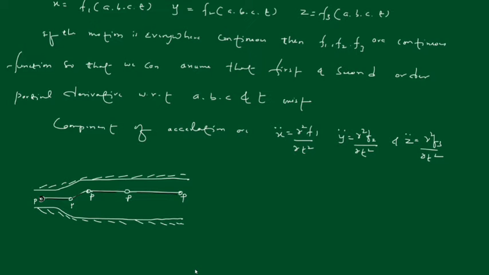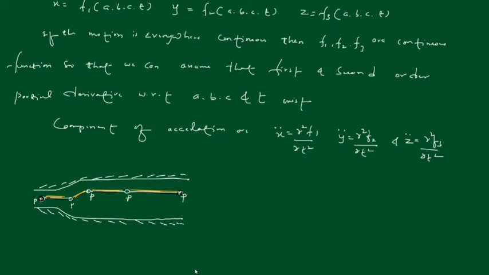So before the start of the motion, the movement of a single particle is observed, which gives the path followed by the particle. Initially the fluid particle is here, at the end the particle is here. The movement of this single particle P is observed, which gives the path. So this is the path, right? This path we are getting, showing how the particle is moving.